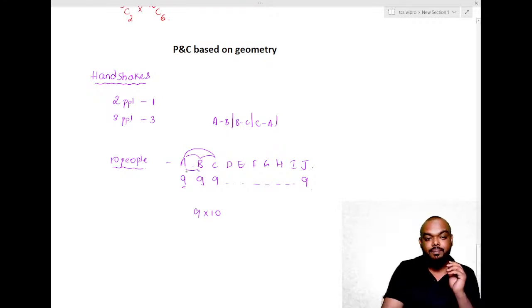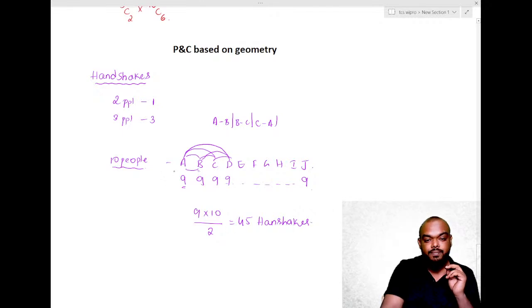Again D will start and produce 9 handshakes. In this process, he will give 1 handshake to A, 1 to B, 1 to C. It means between A and D, handshake happened twice. Between B and D, twice. Between C and D, twice. So in this 9 into 10, every handshake is happening 2 times. So out of this 90 handshakes, every handshake is happening 2 times. So divide it by 2, and it will give you 45 handshakes altogether.